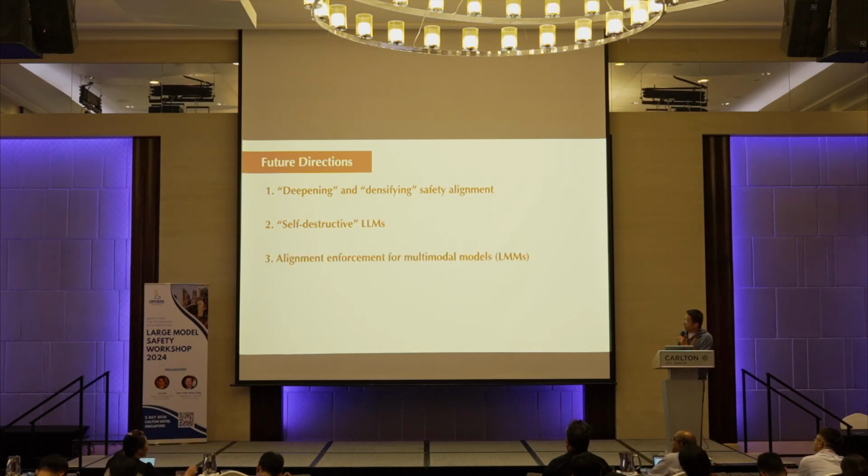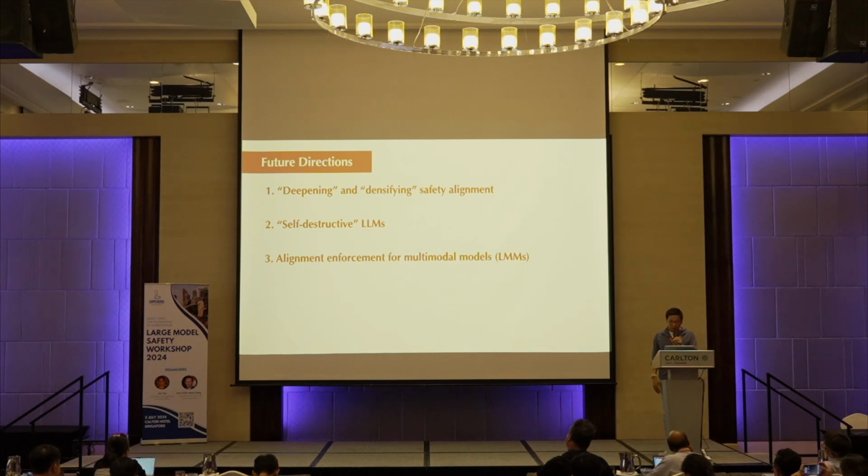And finally, I think currently alignment research is mostly focusing on language models. Given the emergence of multimodal models like ChatGPT 4o, the alignment research certainly needs to be extended to this space as well. So I think we expect to see a lot of research for those multimodal models. But in general, I think this is a very active research field, and I hope what I have talked about today can motivate some interesting discussion in the community.